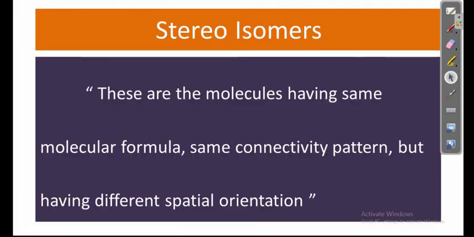The next type of isomers are called stereoisomers. They have the same molecular formula, same connectivity, but differ in their structure. They have the same connectivity pattern, but the only difference is the spatial orientation, that is how it is located in space. So these molecules exhibit differences only in terms of spatial orientation.